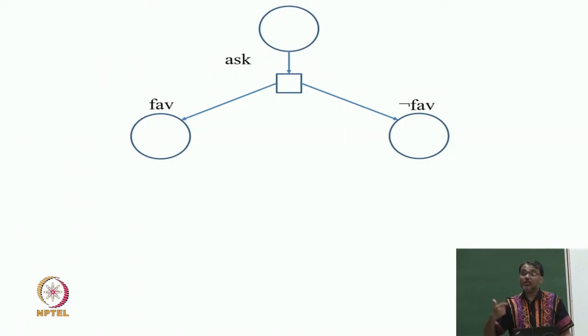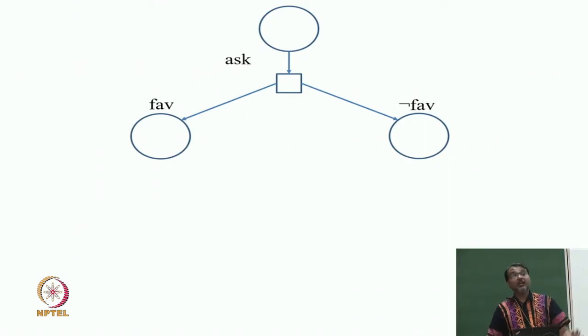So, it is an OR node or an AND node? It is a circular node or a square node? It is a square node, also called an AND node, and these kinds of graphs are called AND OR graphs. Typical graphs are OR graphs. Okay. So, therefore, you can see that there is a square node and I have two.